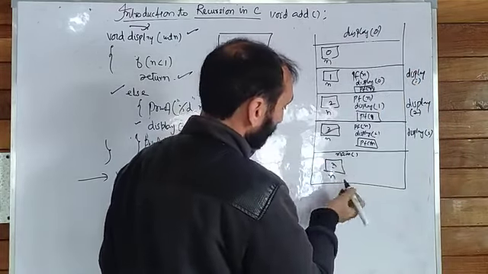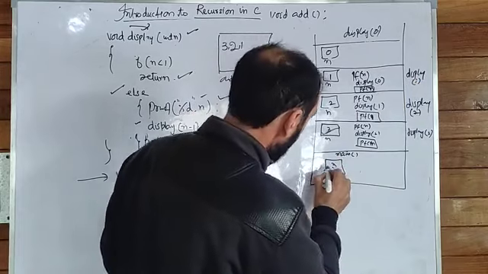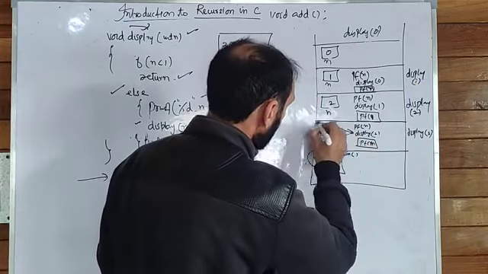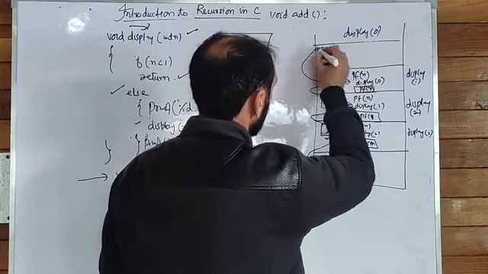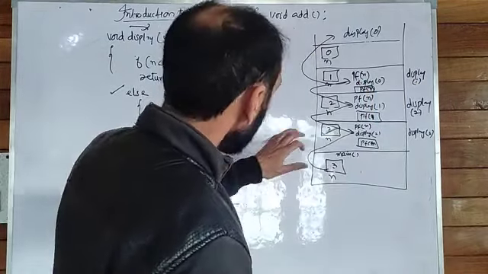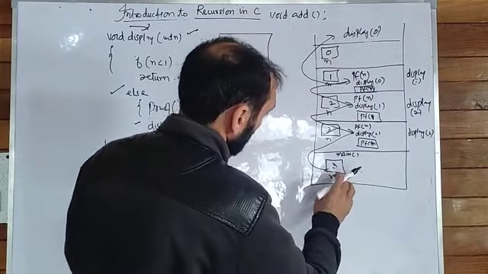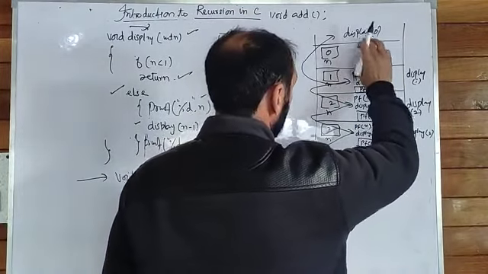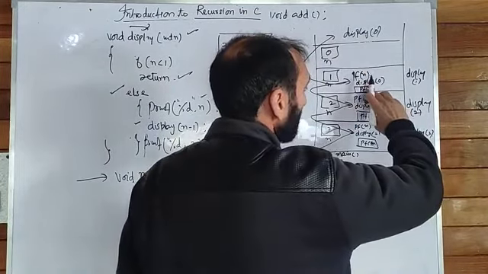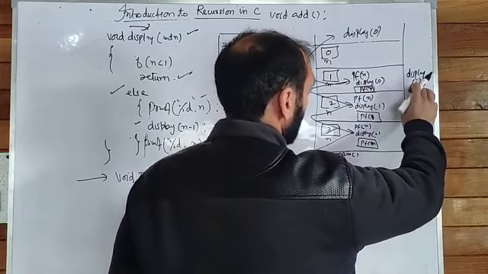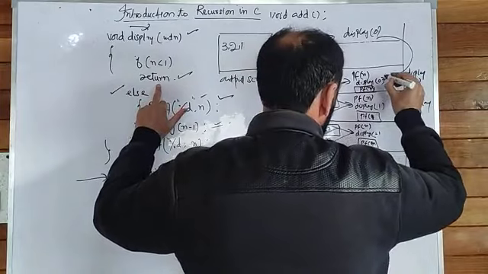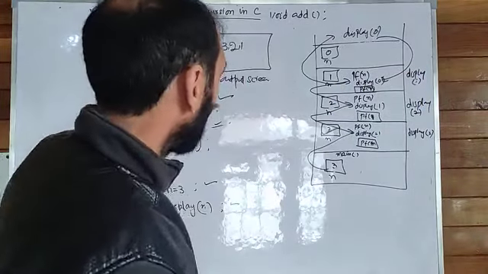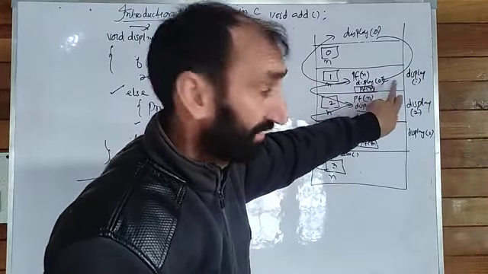Okay, it happens like this: the main function calls the display function, which goes to display 1, then to display 2, and so on, and inside it display 0. So we can say that this display 0 has been called by the display 1. This function is currently called. Now the control returns. Control will go back to here. Control gets returned to display 1.